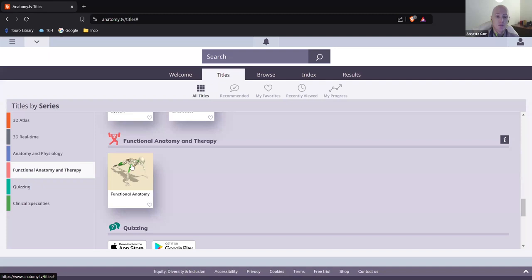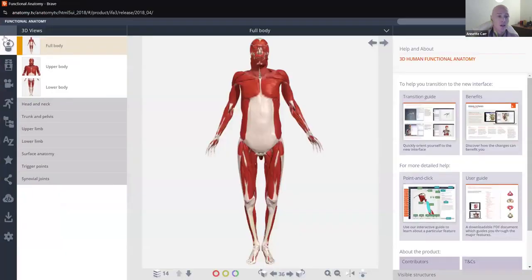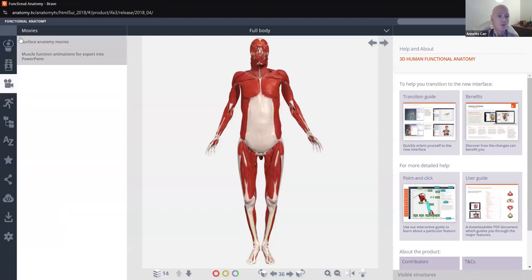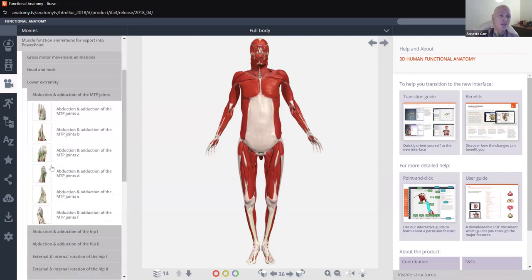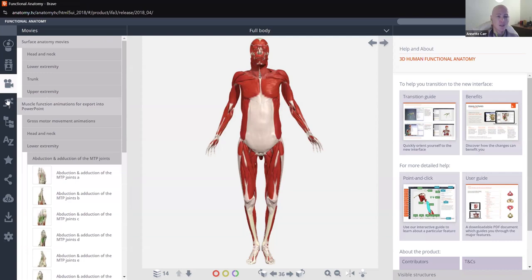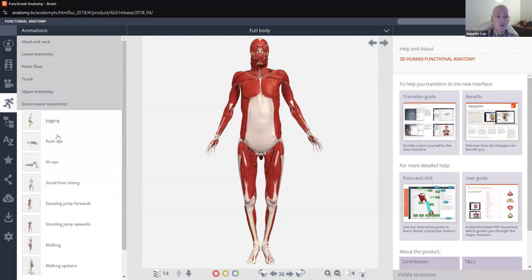So for instance, if you click on functional anatomy here and open up here, this is what we've had before. We've had slides and movies and surface anatomy movies and functional movies and everything else. So you can go through that again. We've seen that before, but what you really want to see here is this guy running. If you click on that, what you're going to see is various motor movements.